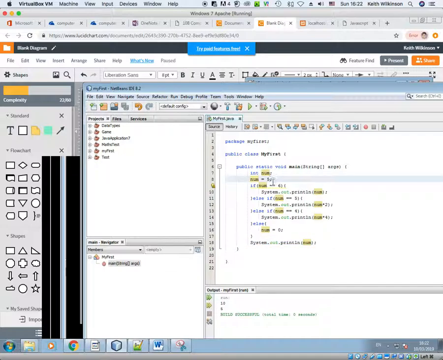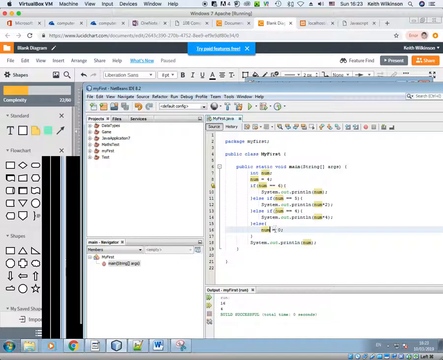So I am going to now set num to 4, so it matches with the third one. Run the program. 16 and 4. So what's happening? Num is set to 4. Checks with that. It doesn't match, so it checks with that. Doesn't match, checks with that. It does match, so it prints that line. 4 times 4 is 16. Then it jumps out of the if statement and prints 4. So I get 16 and 4.